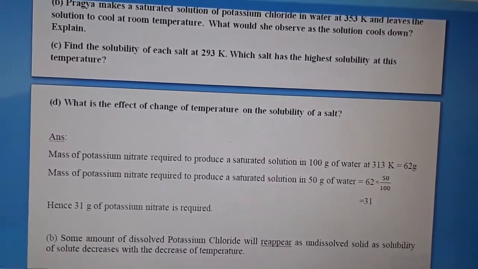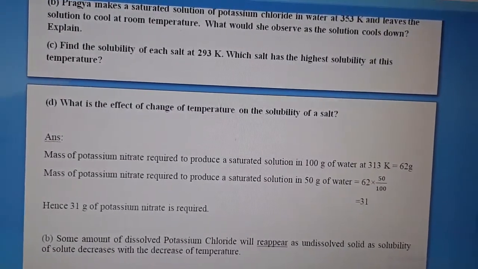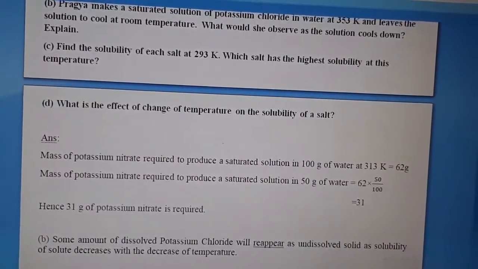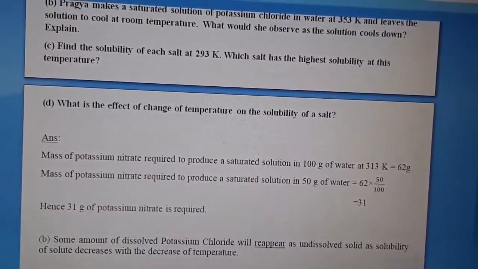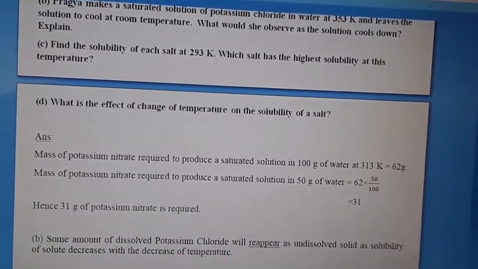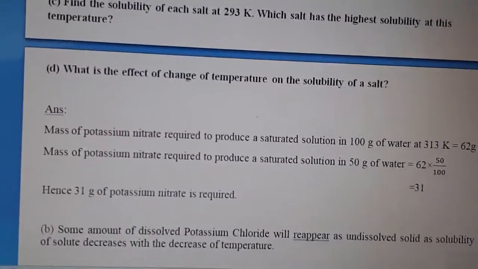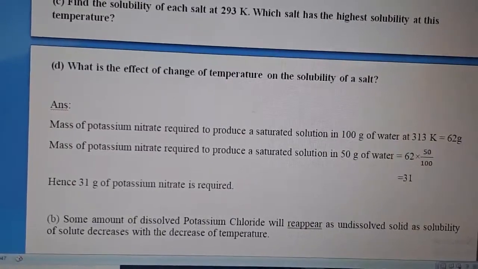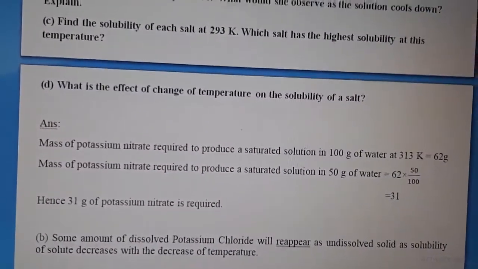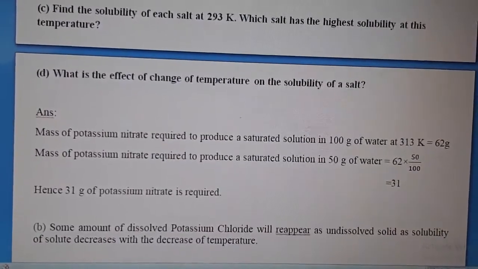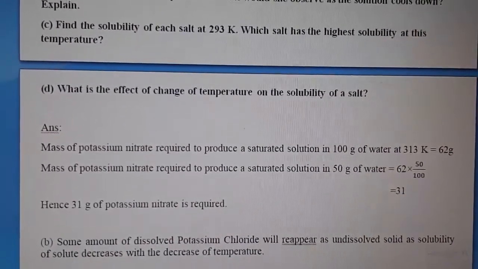So what you will see is that some amount of dissolved potassium chloride will reappear as undissolved solid, as the solubility of the solute decreases with decrease in temperature. As the temperature decreases, the solubility decreases, so that amount of potassium chloride will reappear as undissolved solid. This is the answer of B part.